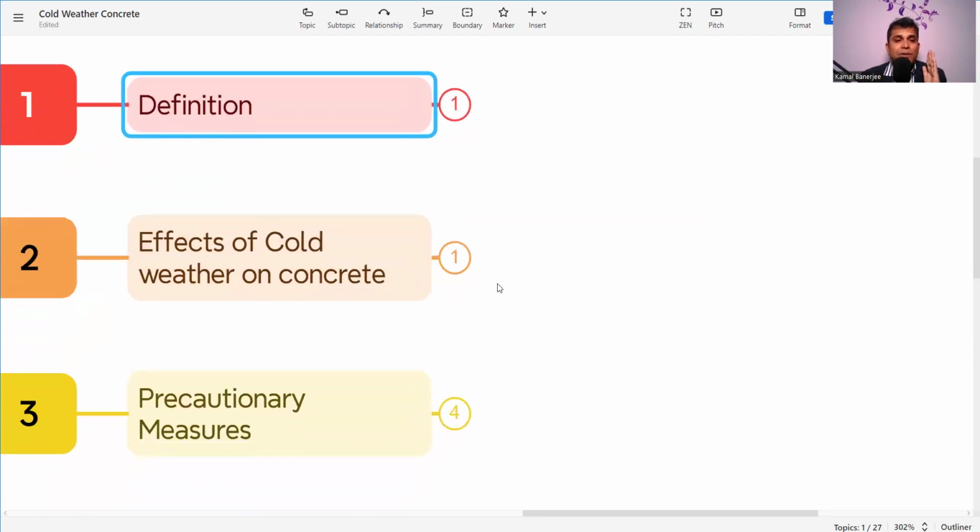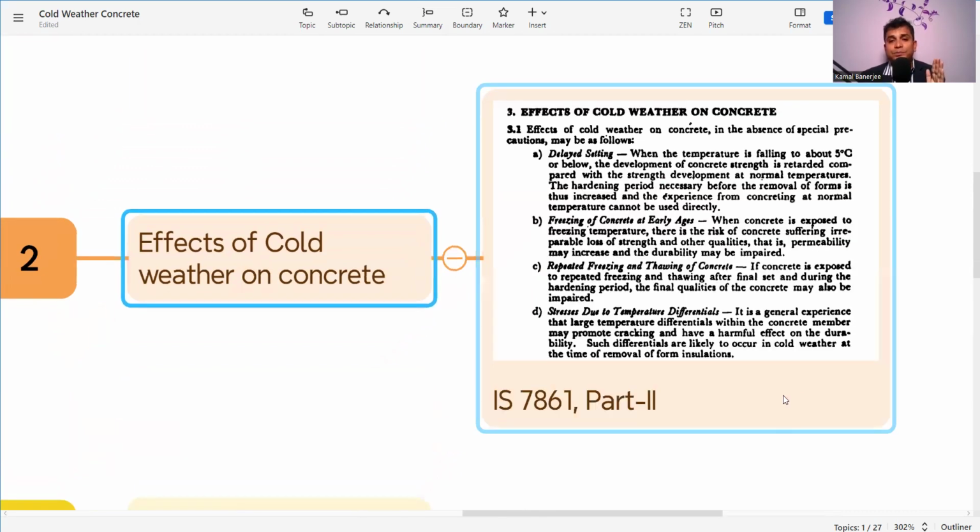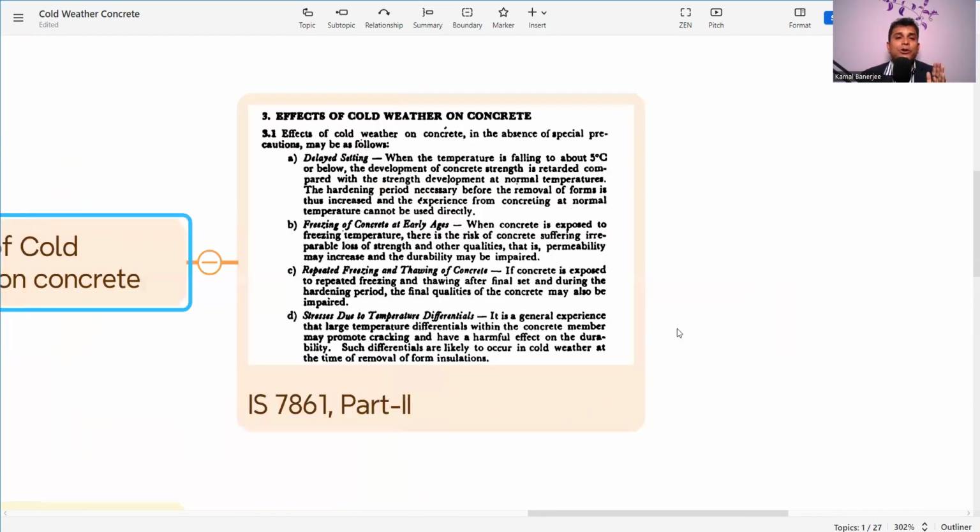Now, what are the effects of cold weather concreting? IS 7861 Part 2, clause 3, lists them: delayed setting, freezing of concrete at early age, repeated freezing and thawing of concrete, and stresses due to temperature differential. So let's summarize. When the temperature falls to about 5 degrees centigrade or below, the development of concrete strength is retarded compared with strength development at normal temperature.